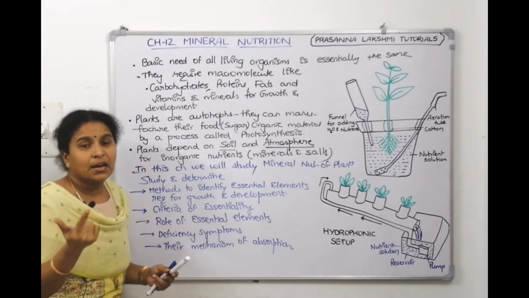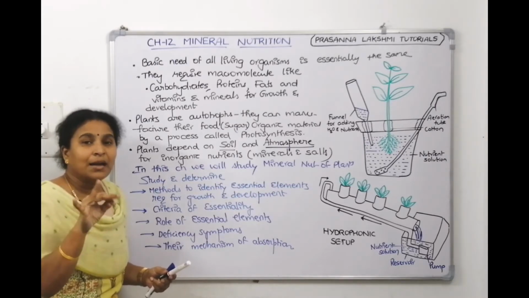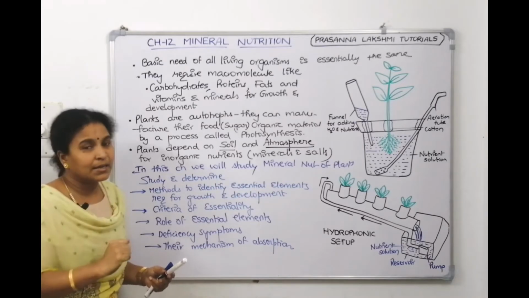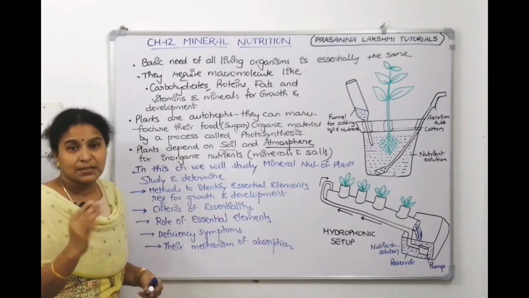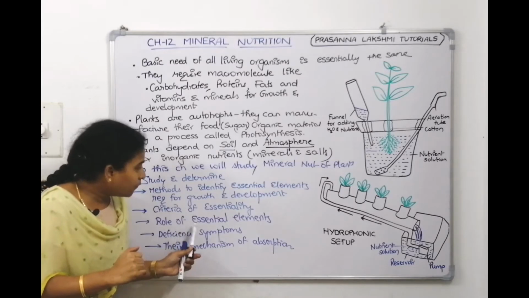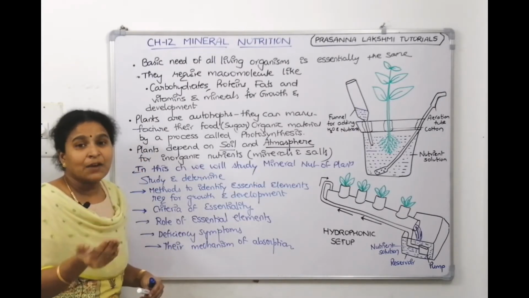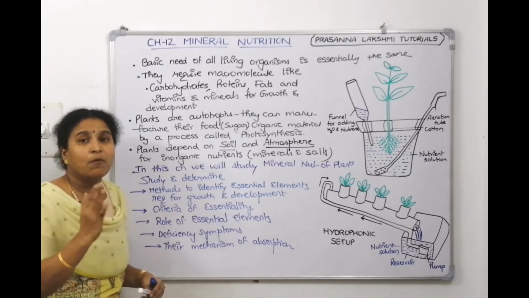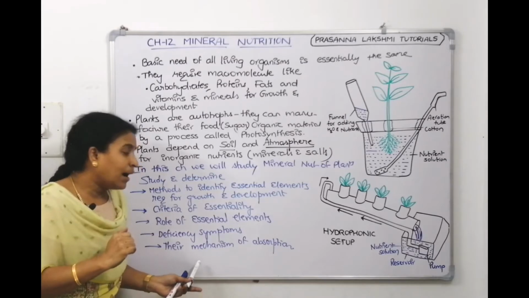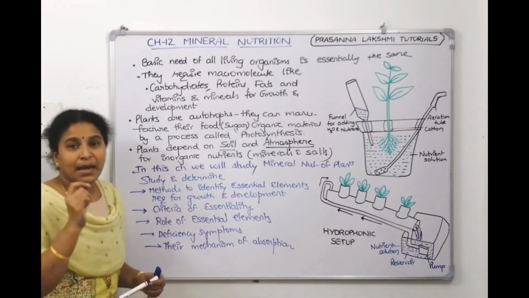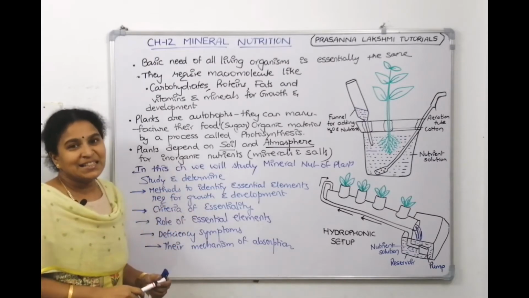So what is the criteria for writing the NEET examination? Having physics, chemistry and biology as your core subjects. That is a criteria. And you should pass with 50% of your board marks. That is the second criteria. Like that, role of essential elements, what roles they do, what are their functions, and if you don't give them, what deficiency symptoms the plant will exhibit, and how they are absorbed from the soil, by active transport, passive transport. All this we are going to see in this chapter.